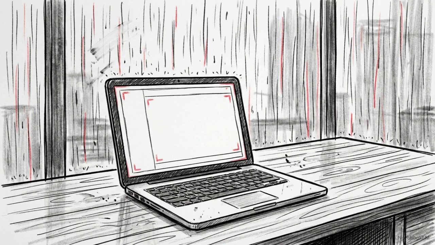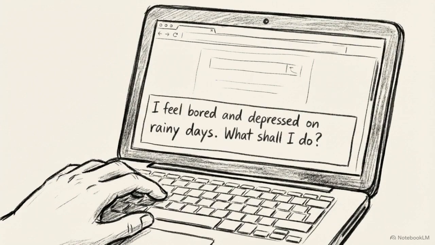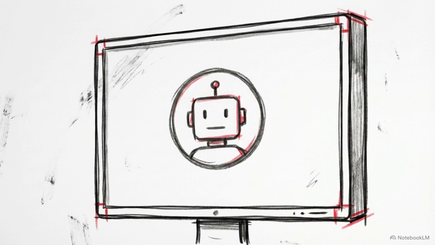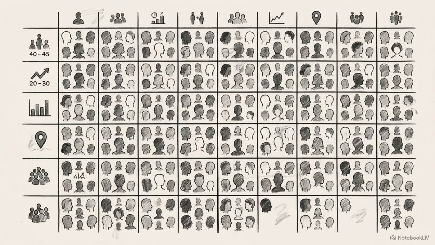For this tutorial, we'll use a common emotional hurdle. I feel bored and depressed on rainy days. What shall I do? If you send this as is, the AI defaults to acting as a generalist. Since no role was defined, it tries to provide an answer that would satisfy the broadest possible audience.